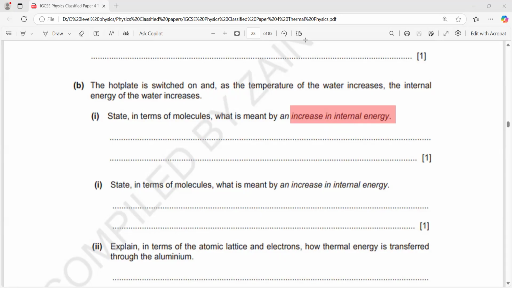Chemical energy is not internal energy. Chemical energy is a stored energy, but it's not internal energy. So what is meant by an increase in internal energy? Internal energy is a sum of kinetic and potential energy.